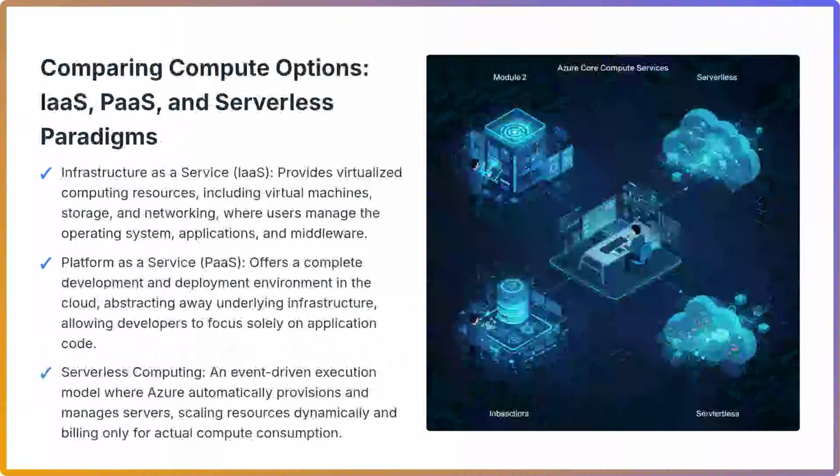This slide explores the fundamental differences between Azure's core compute paradigms: infrastructure as a service, platform as a service, and serverless computing. Infrastructure as a service, or IaaS, delivers virtualized computing resources over the internet. With IaaS, organizations provision and manage virtual machines, storage, and networking, providing the highest level of control over the underlying infrastructure. This model is ideal for migrating existing on-premises applications or for scenarios requiring specific operating system configurations.